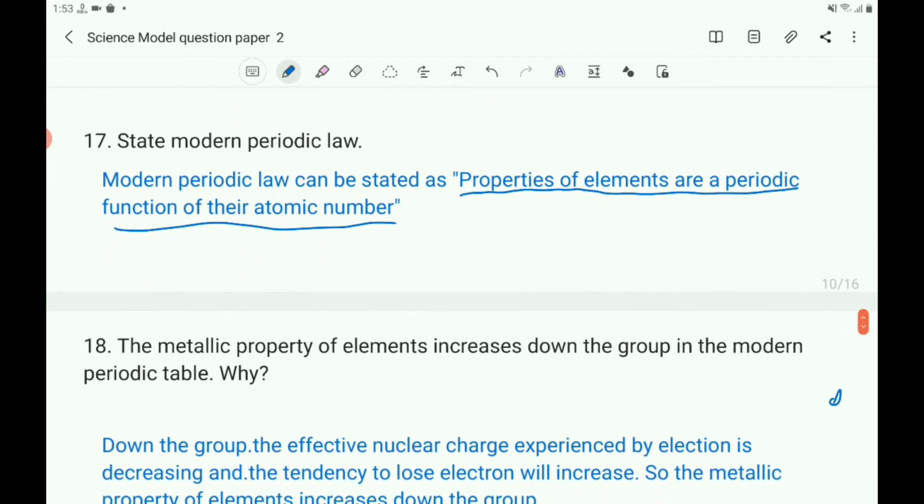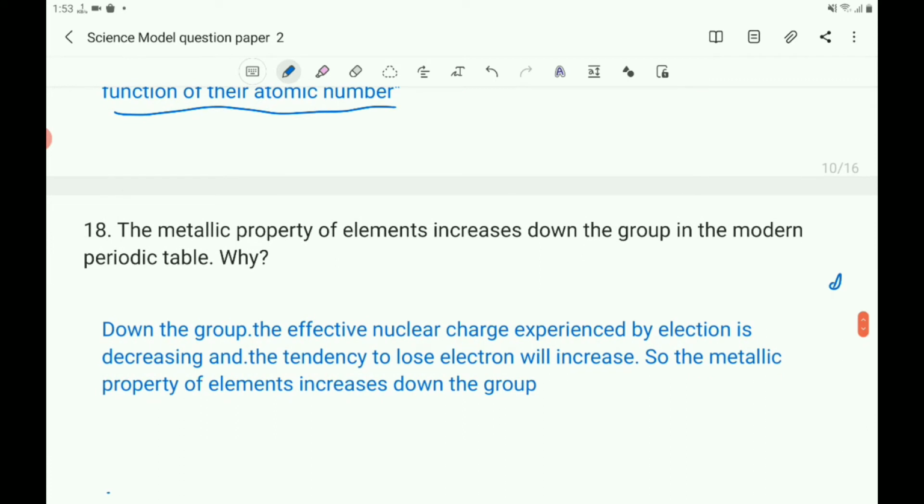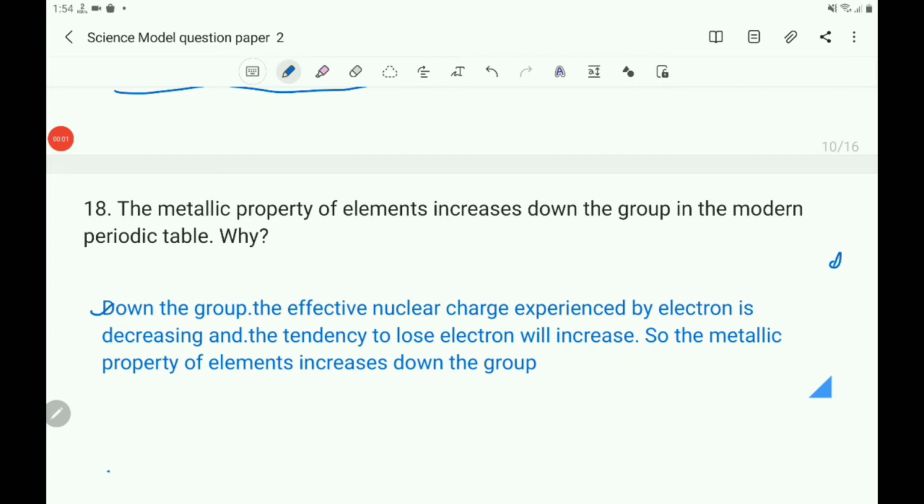Then the next question, 18th question. The metallic property of elements increases down the group in the modern periodic table. Why? The answer is that down the group, the effective nuclear charge experienced by electrons is decreasing, and the tendency to lose electrons will increase.